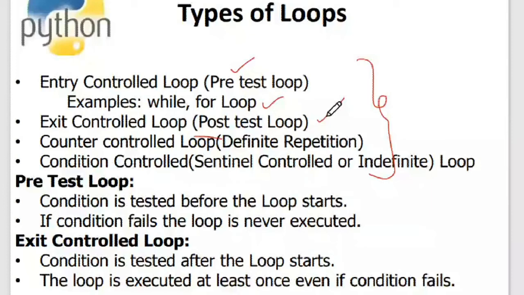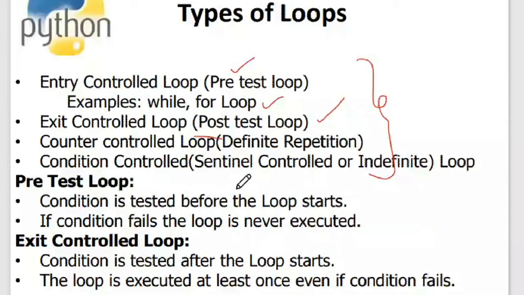And the next one is the counter control loop. Counter control loops are also called definite repetition loops. And the next one is the condition control loop. The condition control loops are also called sentinel controlled or indefinite loops. So these are the 4 kinds of loops.